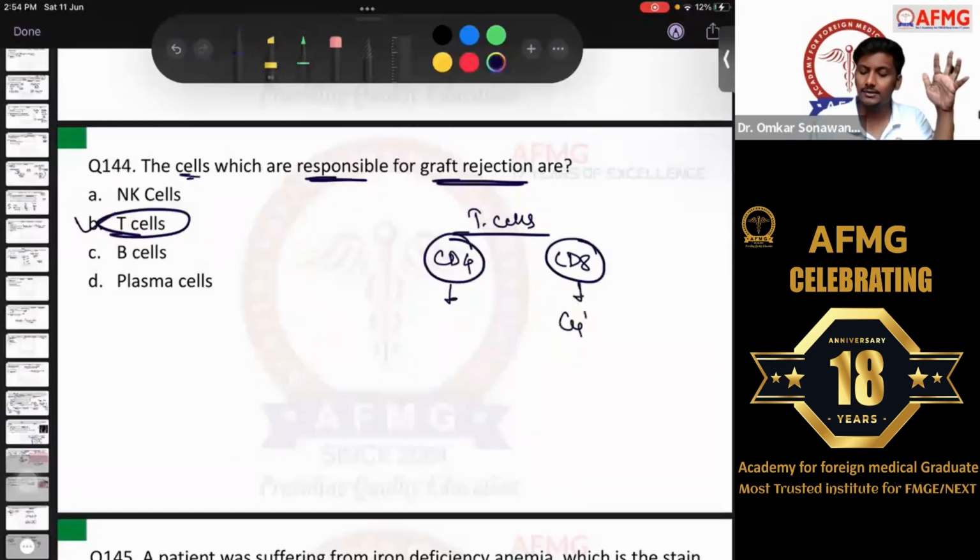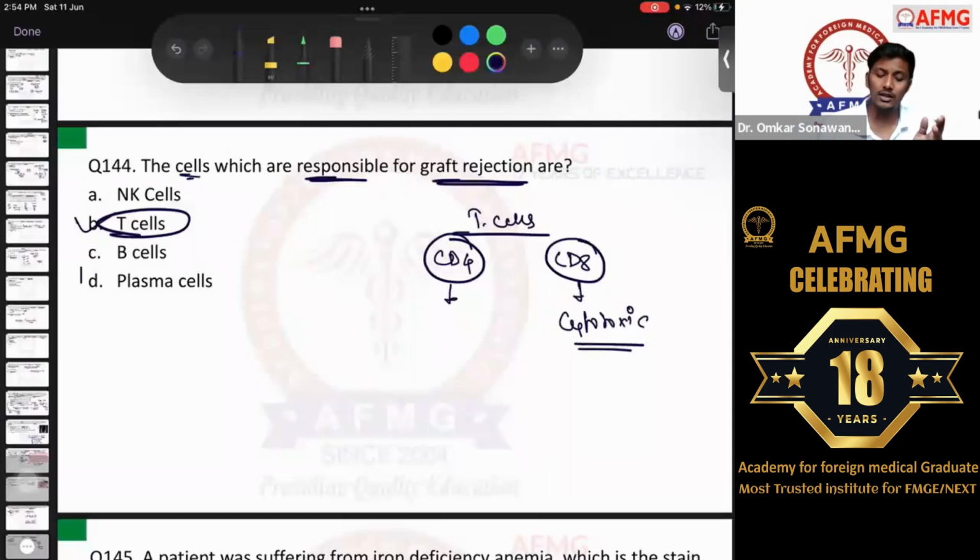Whereas CD8 T cells are cytotoxic. By the name itself, you can know they will kill the cells. Okay? So the graft is usually killed by the CD8 T cells. So usually in graft rejection, the cells which are responsible are the T cells. We have discussed all of this. I don't think there would have been any issue.